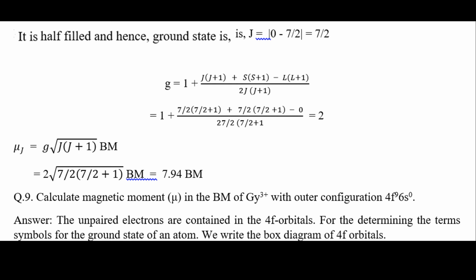You may calculate the G value here using the equation, G is equal to 2, and that is why G into J is equal to 7 by 2. We input the values and calculate 7.97. It is a very high value of magnetic moment, as you see here. Similarly you can calculate Dy 3 plus, whose electron configuration is 4f9, actually greater than half filled.